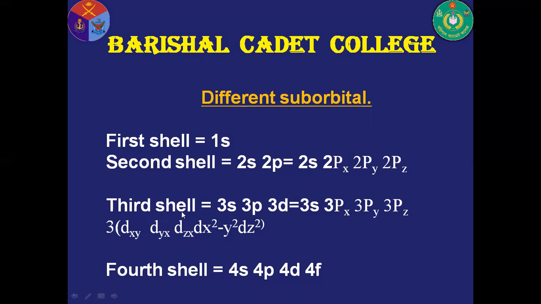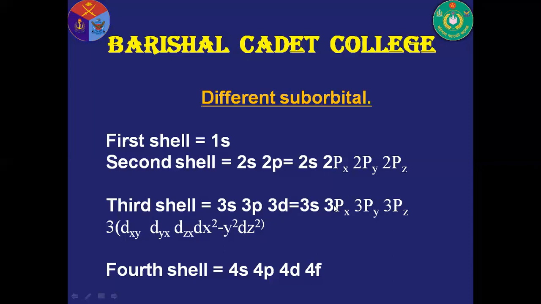For the third energy level, another orbital, d, is included along with the second shell, and this d orbital is again divided into 5 classes. These are dxy, dyz, dzx, dx square minus y square and dz square. These 18 electrons are divided in different subshells: s2, p6.